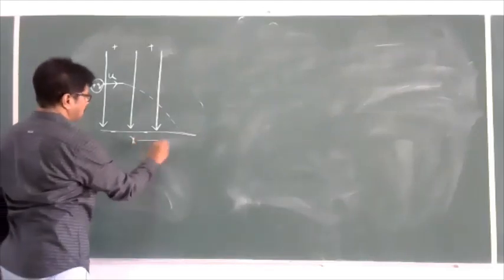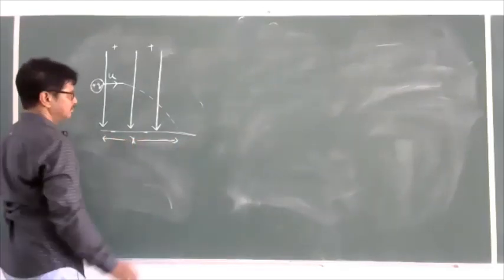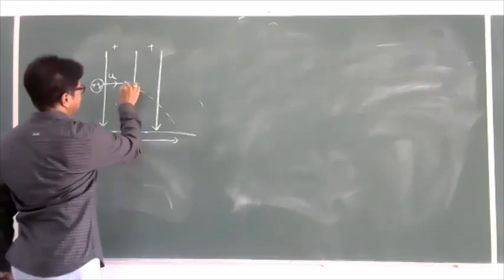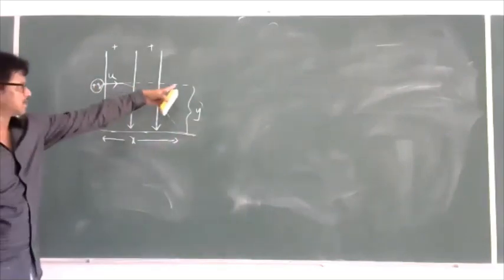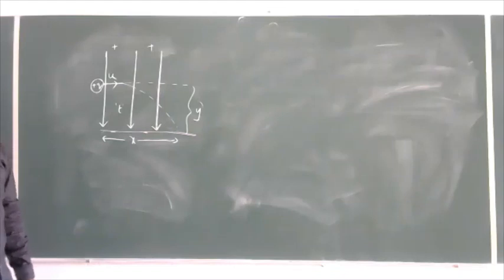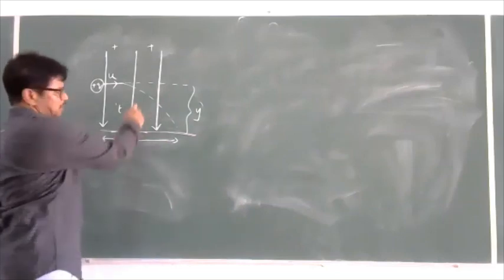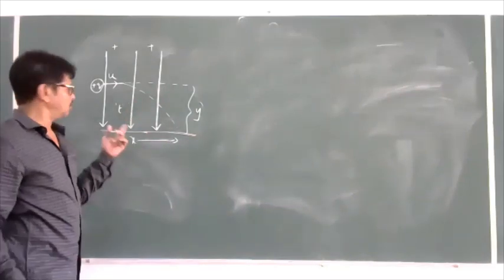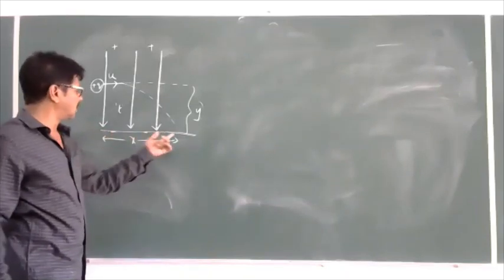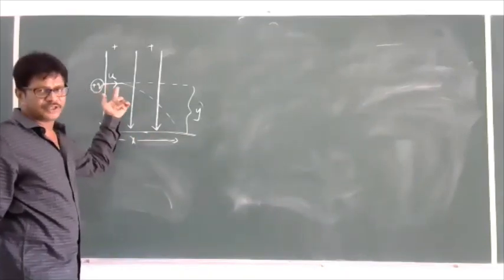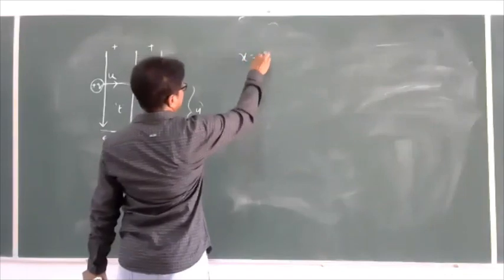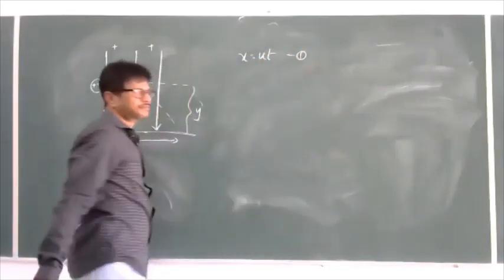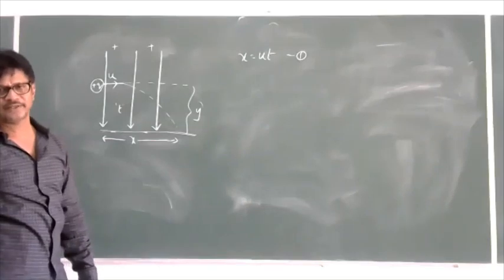It travels a horizontal distance x in a time t seconds. It travels a vertical distance y in the same time t seconds. So it is a two-dimensional motion. In case of two-dimensional motion, while dealing with the horizontal motion, we have to consider the horizontal velocity as constant. Based on that, I will write x is equal to ut. Call it equation 1.